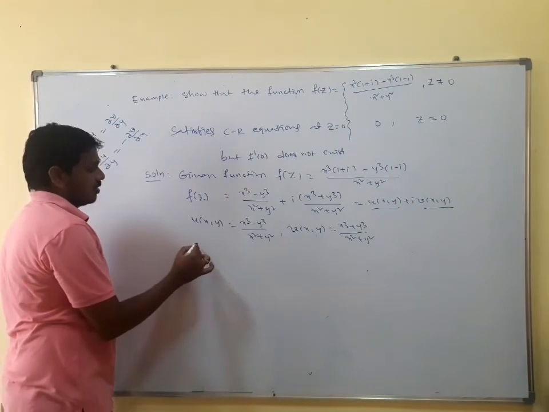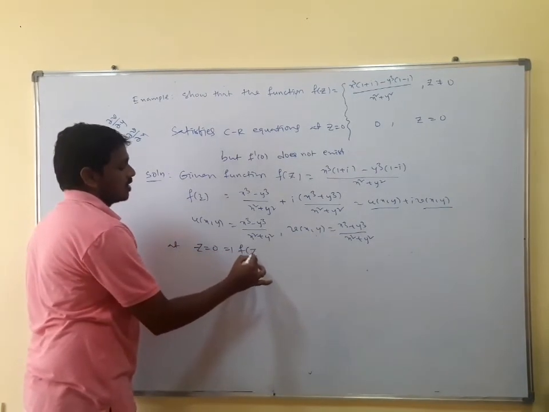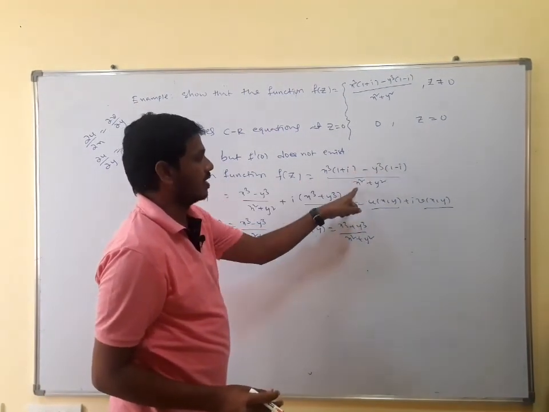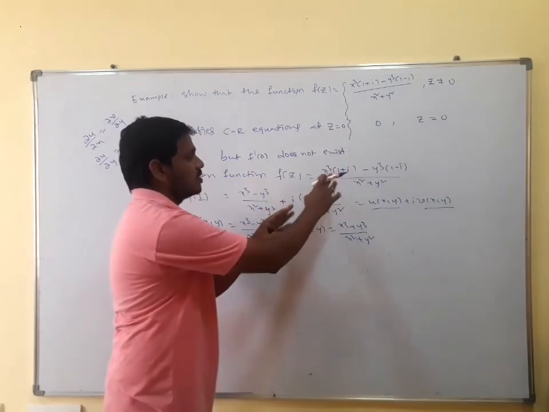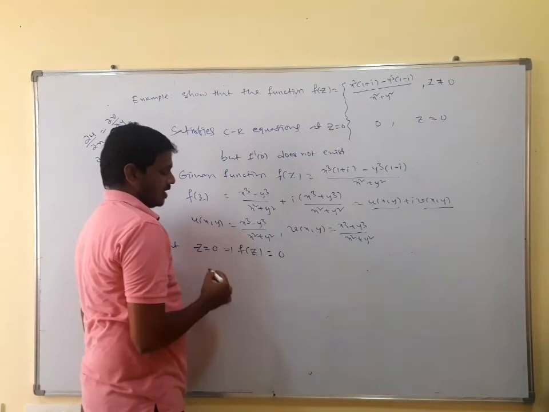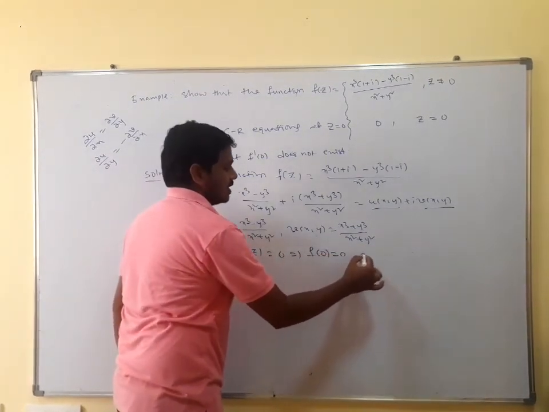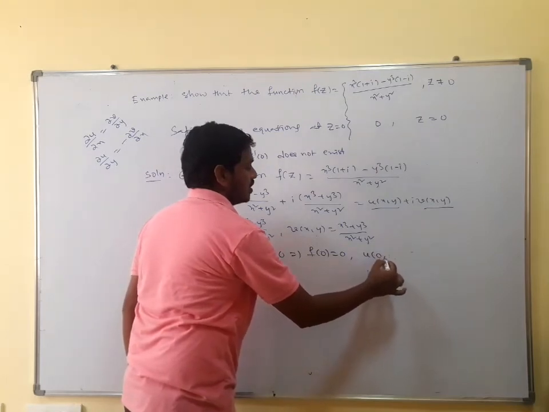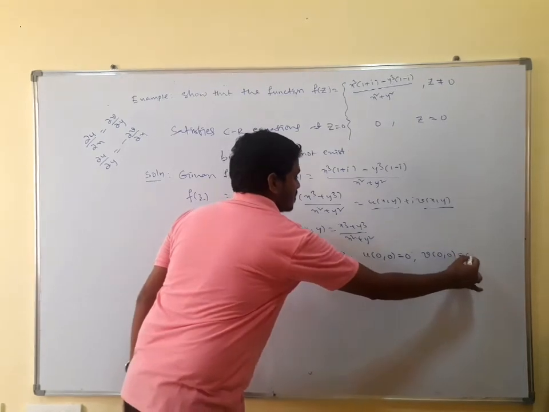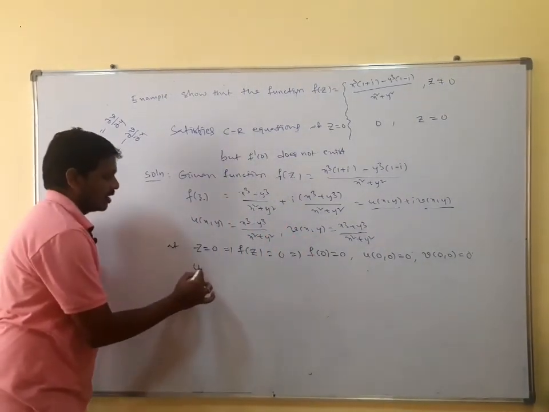Yes, at z is equal to 0, that implies f of z is equal to x cube into 1 plus i minus y cube into 1 minus i, divided by x square plus y square. So the function becomes 0 when you take x comma y as 0, so f of z is equal to 0, that implies f of 0 is equal to 0. This is the same as u of 0 comma 0 is equal to 0 and v of 0 comma 0 is equal to 0.